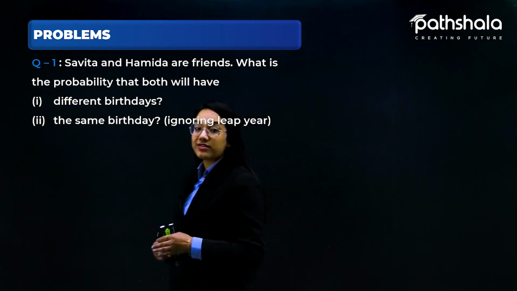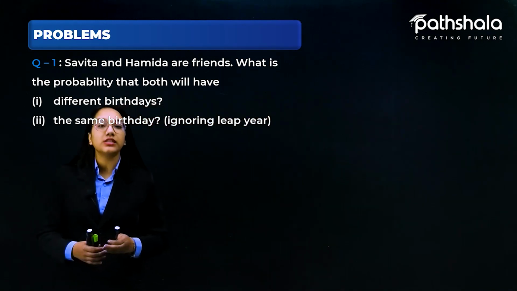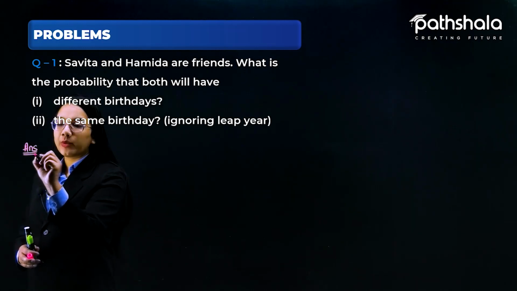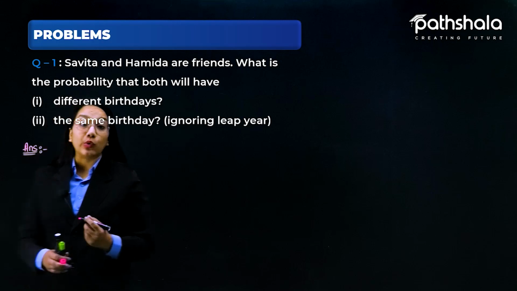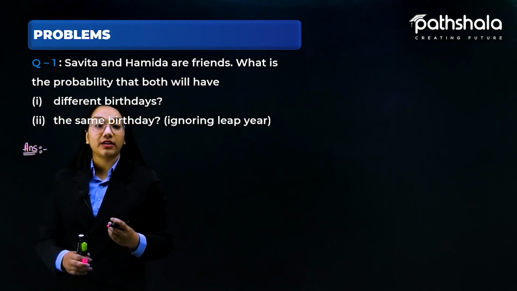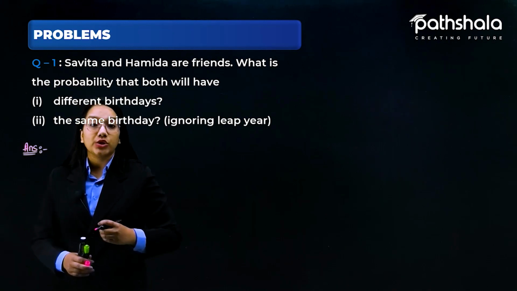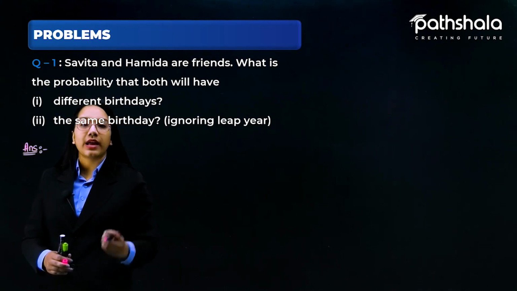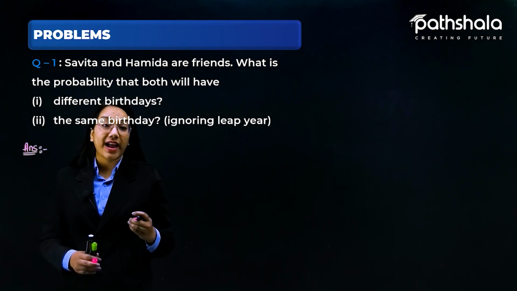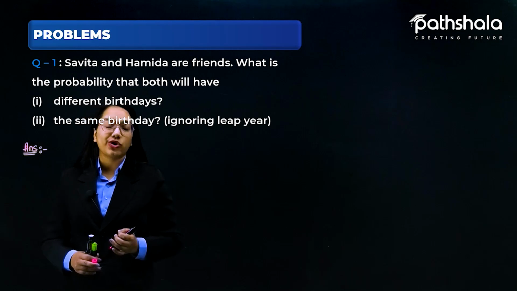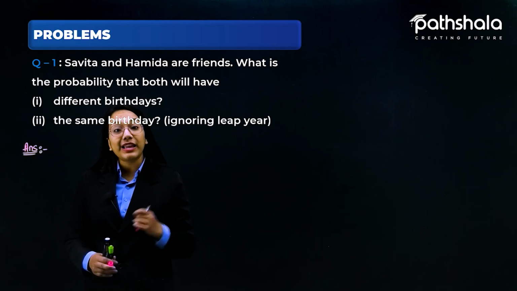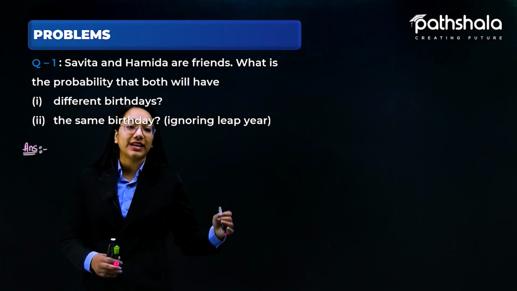So let us start with the answer for the very first part. Before that, we assume that Savita and Hamida are friends, and we have to find the probability that both will have different birthdays or the same birthday. First of all, a year has a total of 365 days, because we are ignoring the leap year. Savita's and Hamida's birthdays can lie on any day in a year.